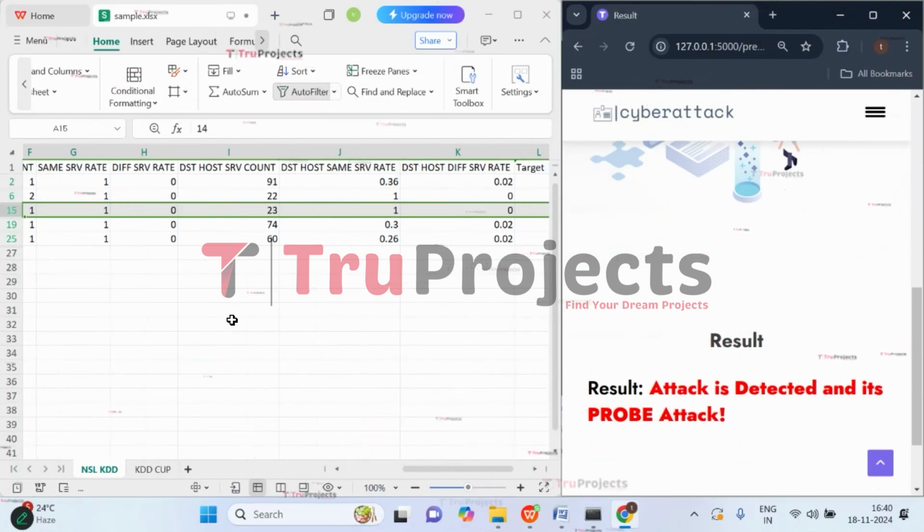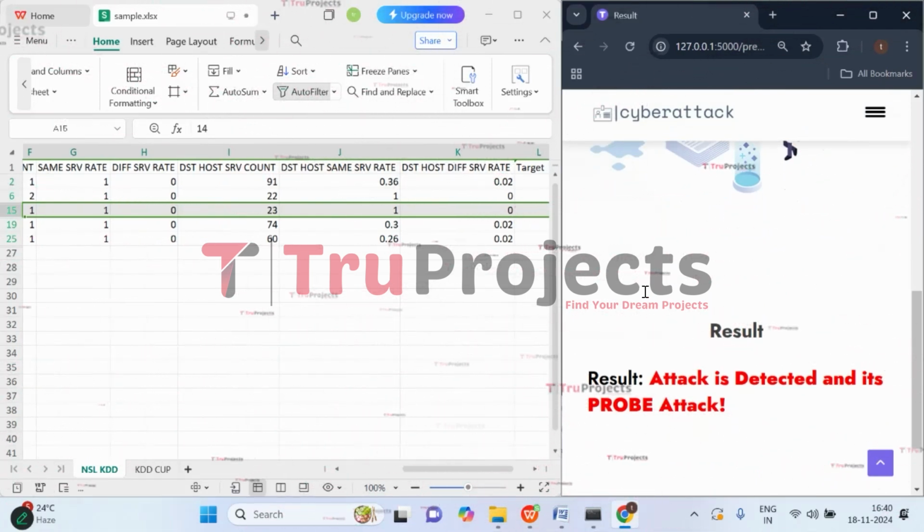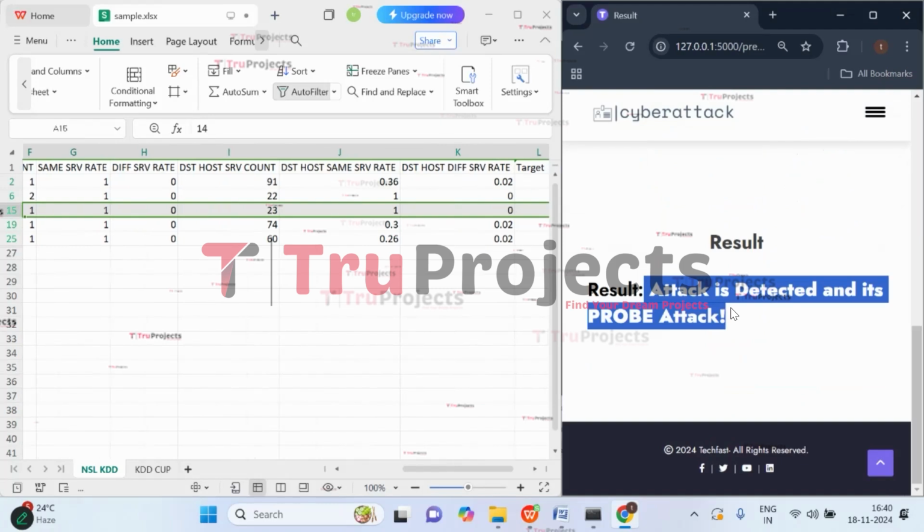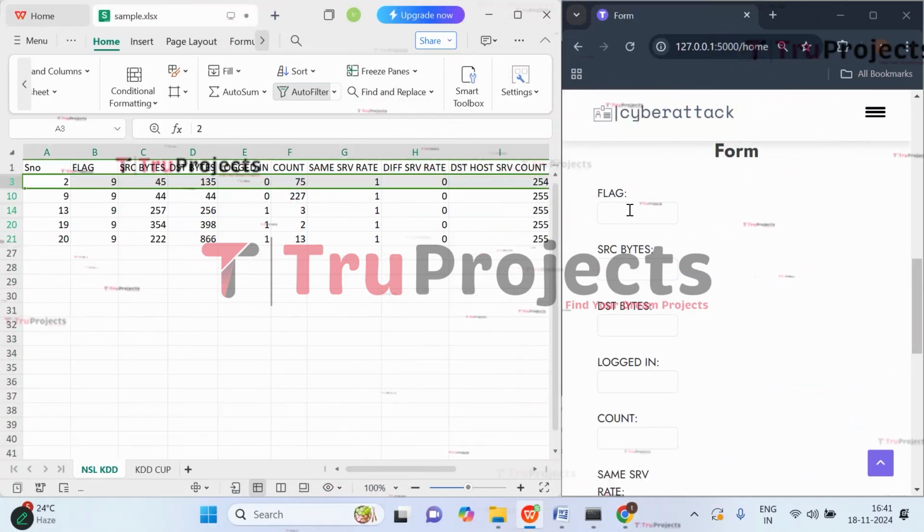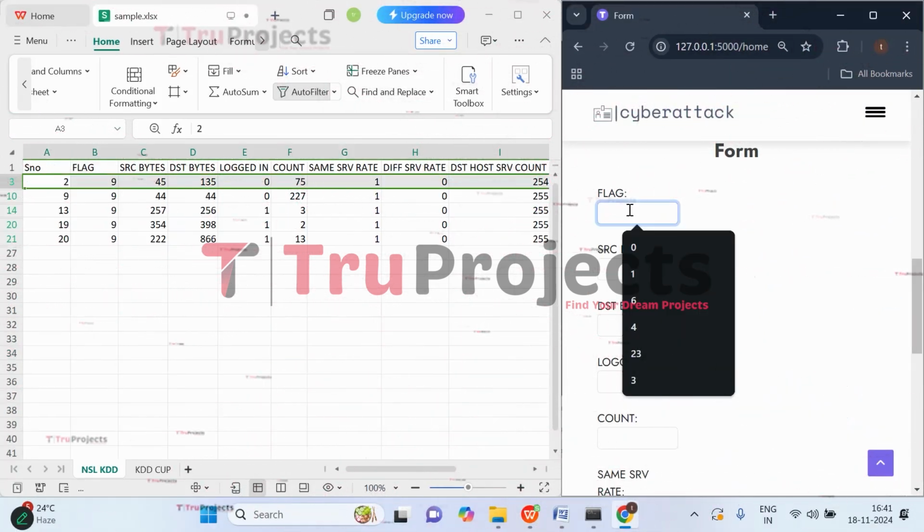So this is the input. These are the inputs that we have given. And here we got the prediction as attack is detected and it is probe type. Let's try with the last case.